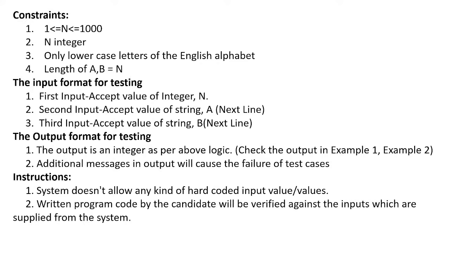Okay, so constraints also given. Let us understand the constraints. N is an integer up to 1000 here. Only lowercase letters of the English alphabet. Okay, so the length of A and B should be N here. Now understand the input format. Okay, so the first line contains N, the second line contains string A, the next line contains the string B, and the output is an integer as per the above logic. Okay, so additional messages in output will cause failure of test cases, clearly given here.